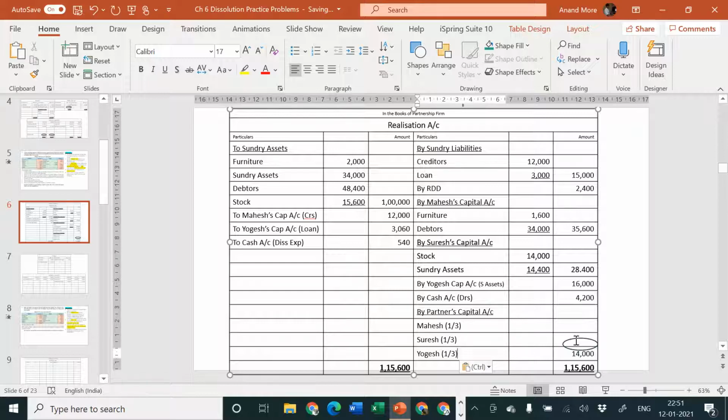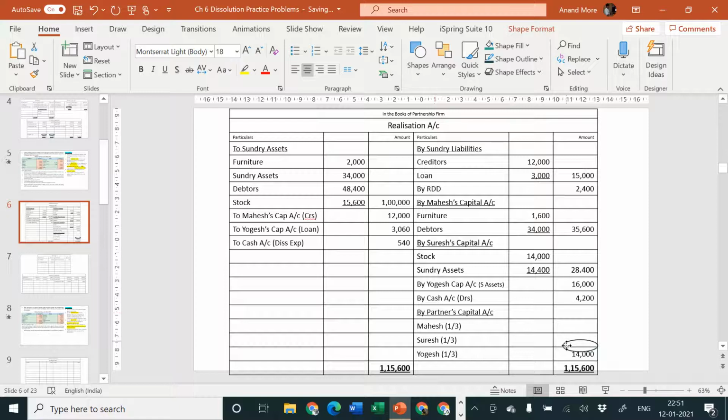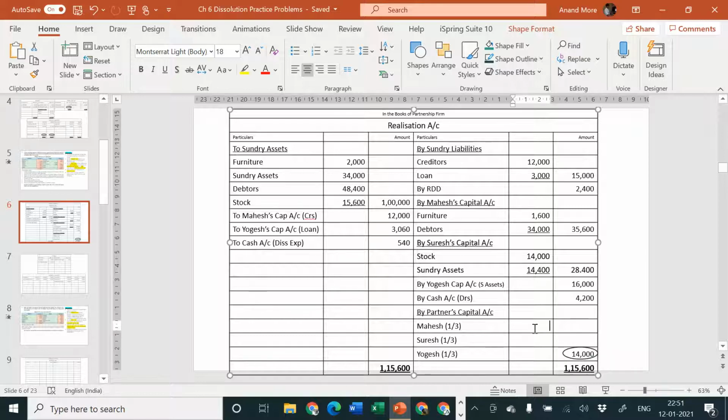That comes to 1/3. Okay, 14,000 to be divided as 1/3, 1/3, 1/3. 14,000 divided by 3, that becomes 4,666. So 4,666 for one partner, 4,666 for the second partner, and 4,667 for the last partner. Okay, so that at level it will tally.